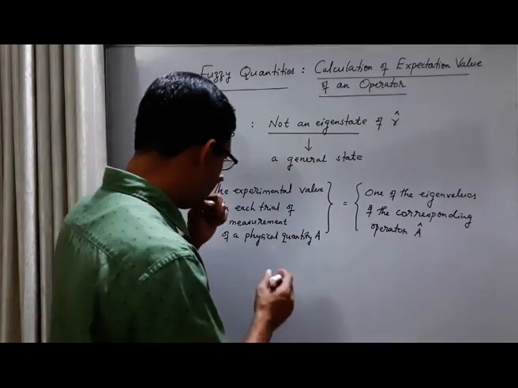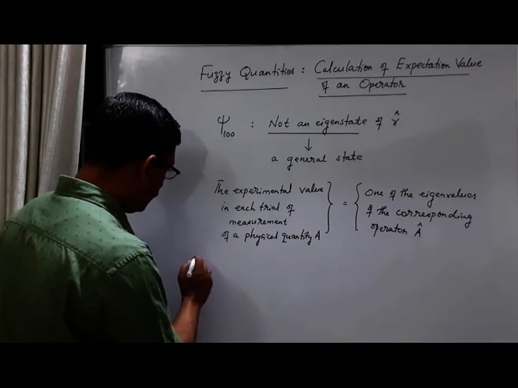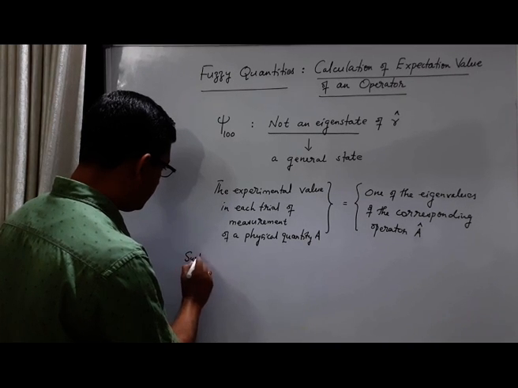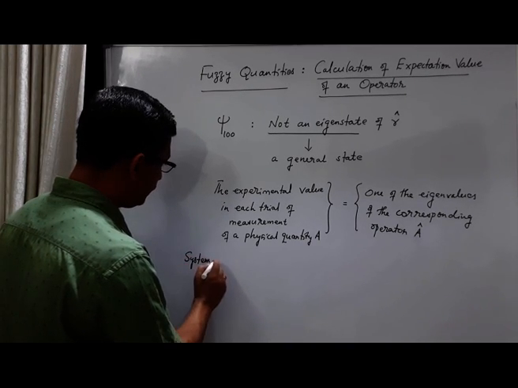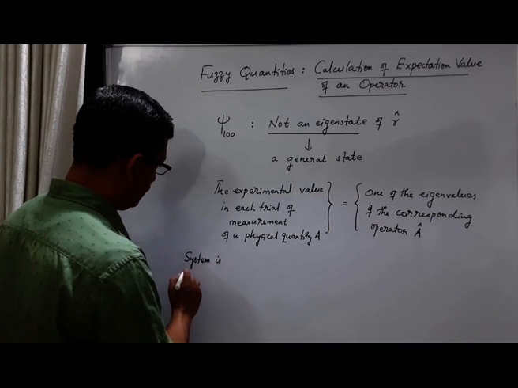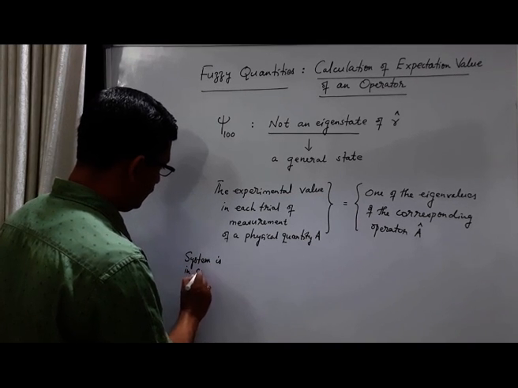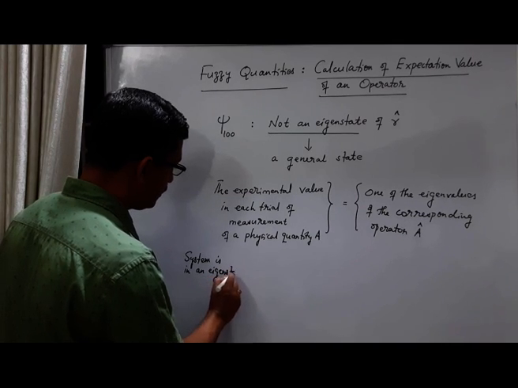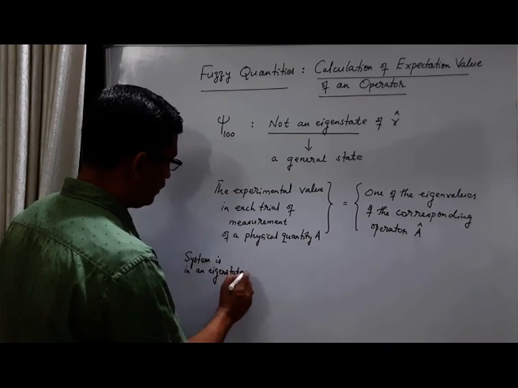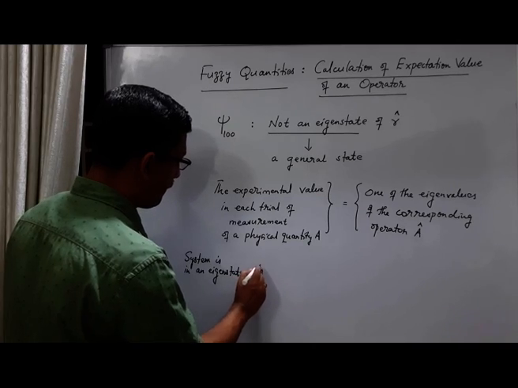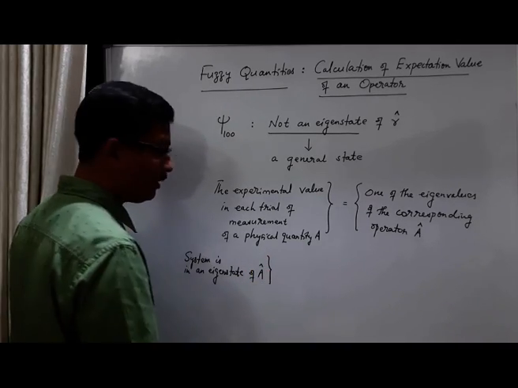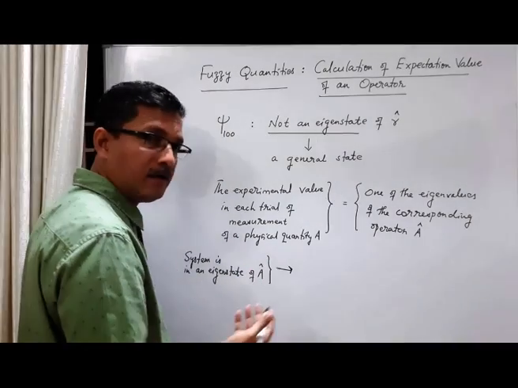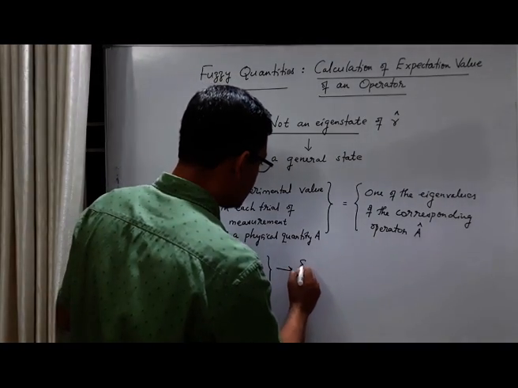So I can say that if the system is in an eigenstate of A, then what we get in each trial is a sharp quantity.